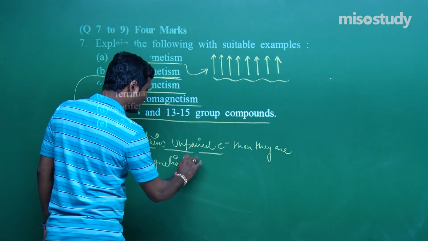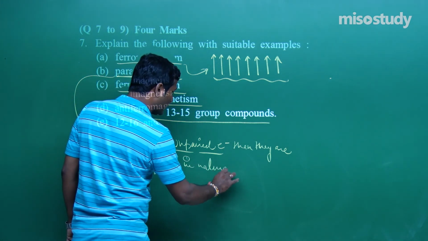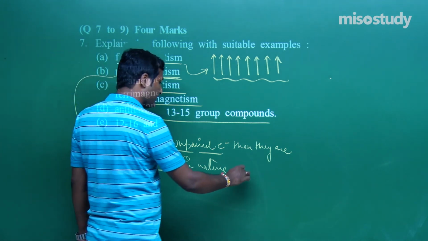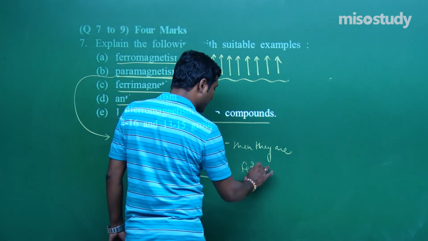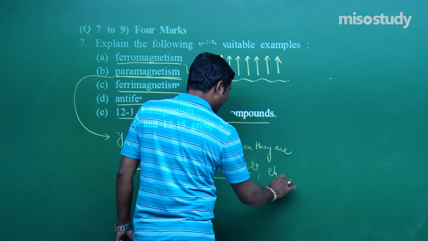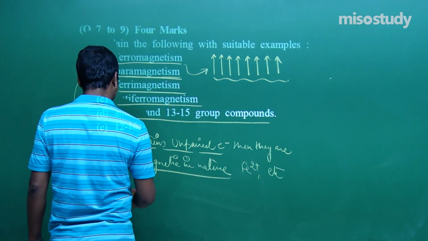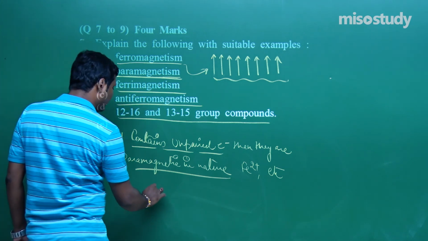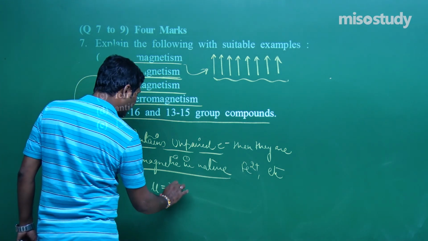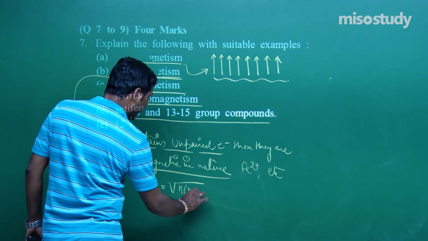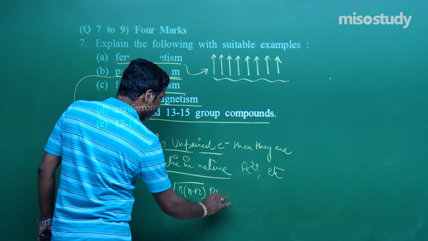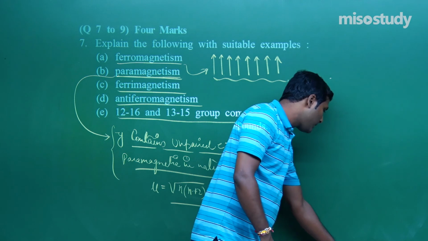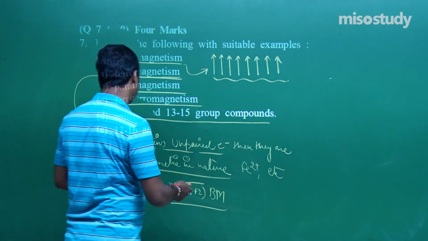Paramagnetic in nature. Do you remember? Yes sir, we do. Then they are paramagnetic in nature. For example, if I talk about Fe2+, Fe3+, Ni2+, they are paramagnetic because they contain unpaired electrons. And what is the value of magnetic moment? Root under n(n+2) Bohr magneton. What is n, my friend? n is the number of unpaired electrons in this case.